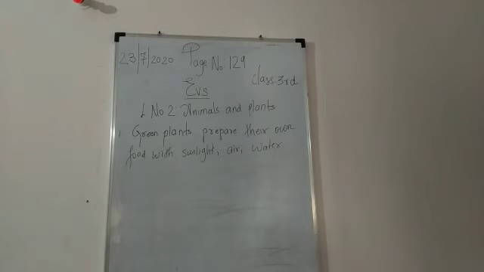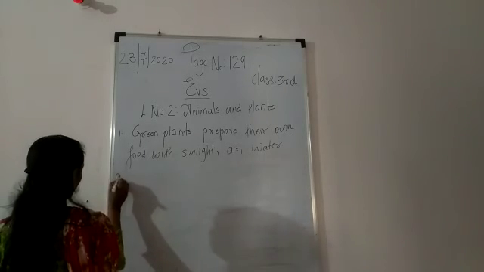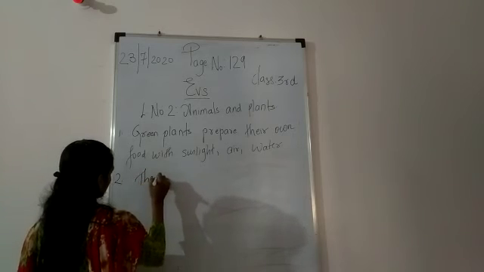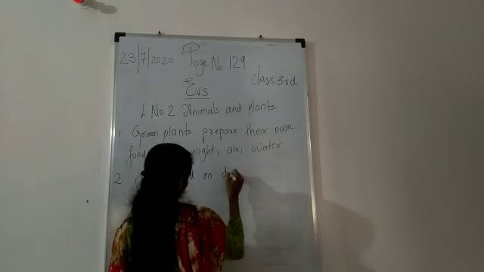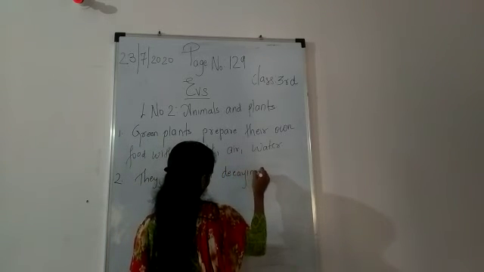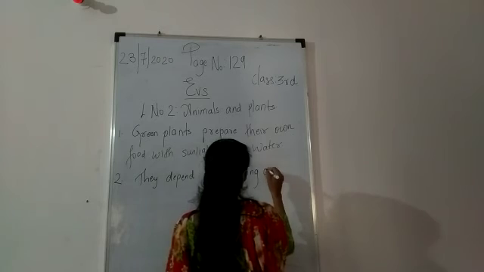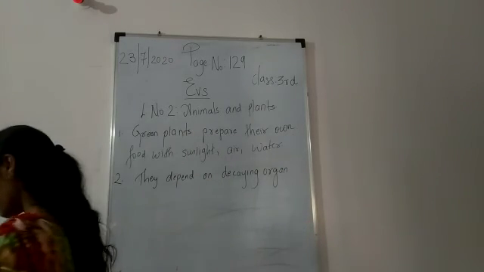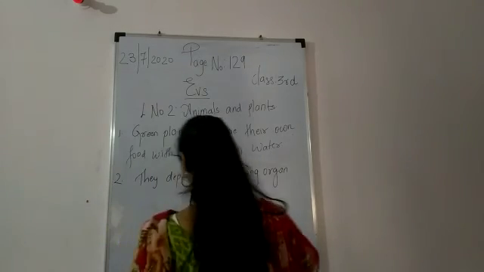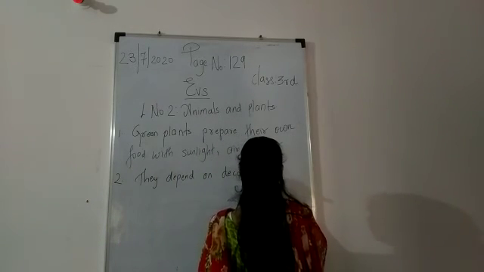They feed on dead and decaying plants. So some mushrooms are there. Some mushrooms, they prepare their own food. But some mushrooms are there that they cannot prepare their own food. Okay? They depend on decay organism or decay, or it depends on the decaying matters. Okay? Or decay organism, we can say.